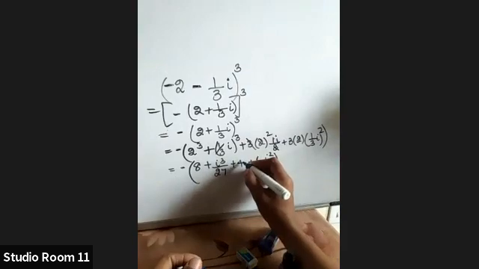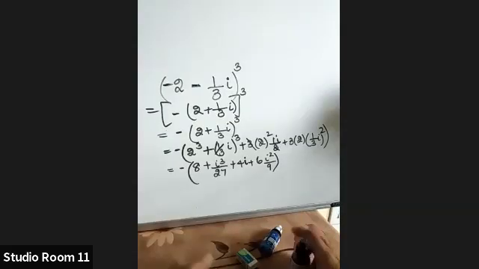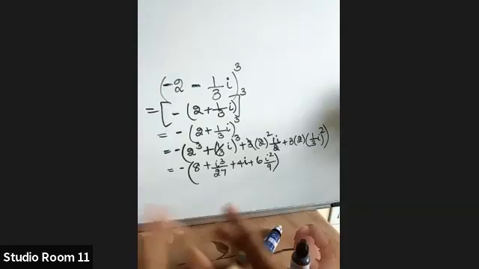So here you will get 4i, isn't it? Now the rest, is it correct? Yes, ma'am. Now apply the values there. What is i square? What is i cube? Substitute it, group the terms and write it in the form a plus ib. That is the standard form.